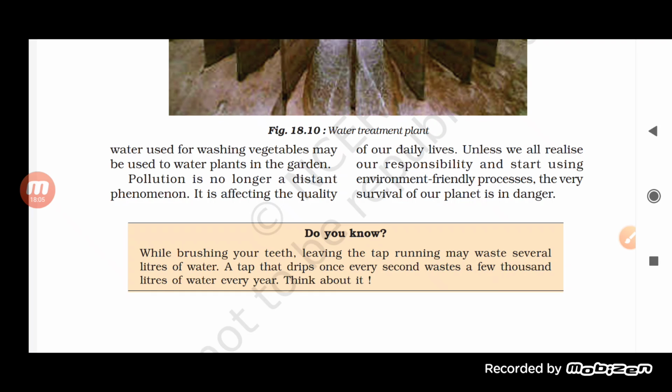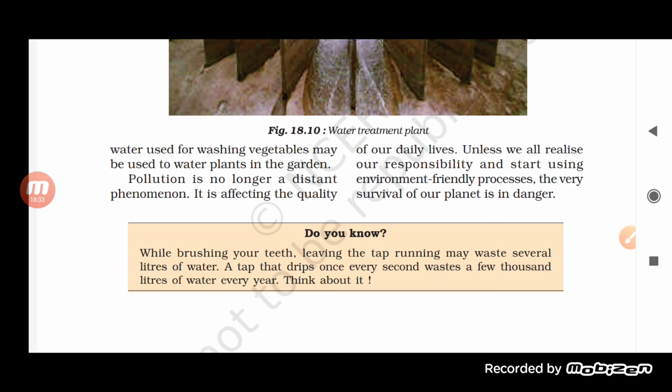So all these are small things by which we can conserve or preserve water. And you know why is it so? Because the percentage of water is really less. The percentage of fresh water available for everyone to drink is very less. And water pollution is making it worse. So it is really important that we must save or preserve water.